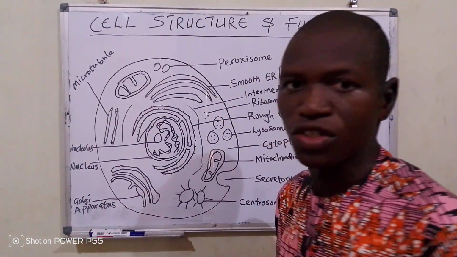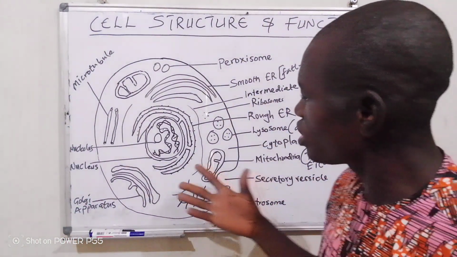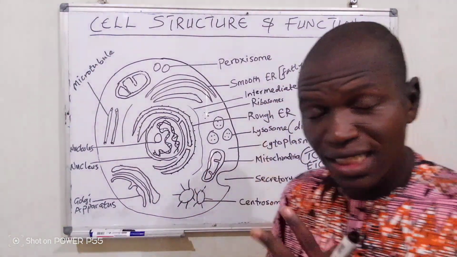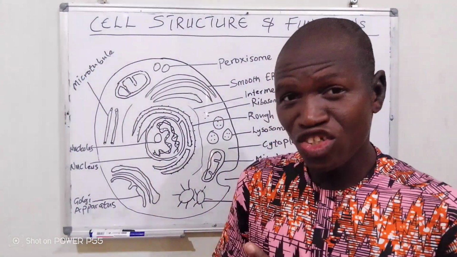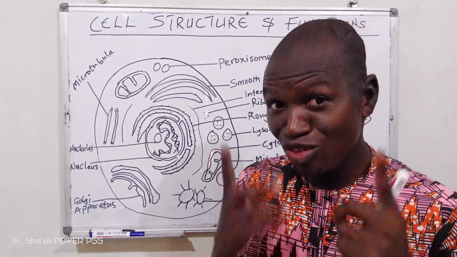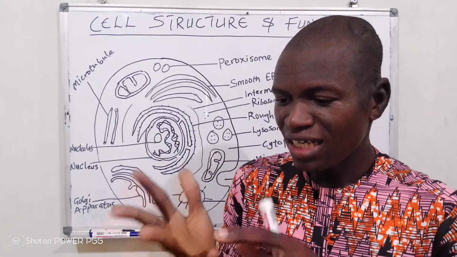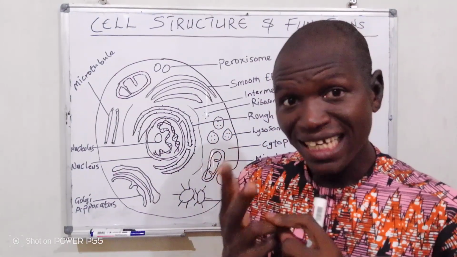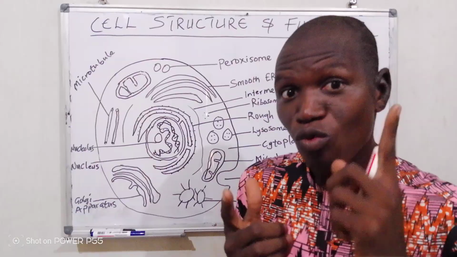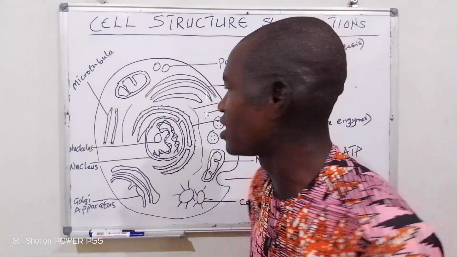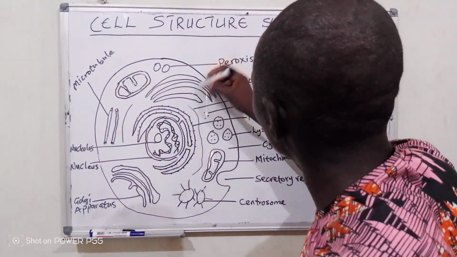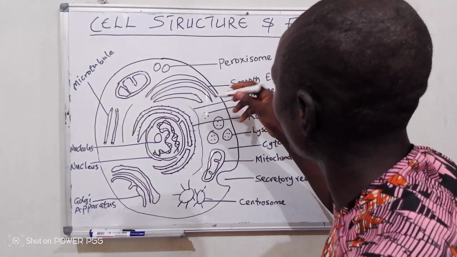Golgi apparatus. Golgi apparatus are also cell organelles that sort, package, and transport. Do you get it? There are three important roles now. They sort, they package, and they transport what? Proteins and lipids. So proteins and fatty acids, or lipids, if you want to call them that way.